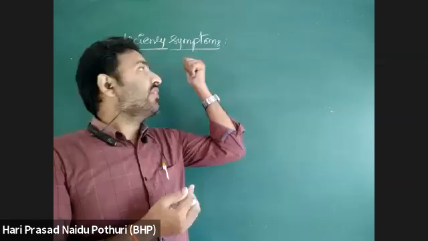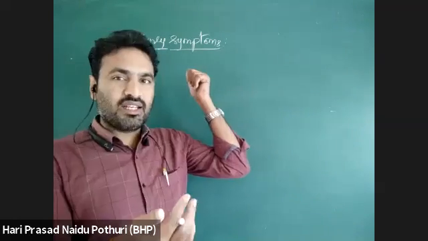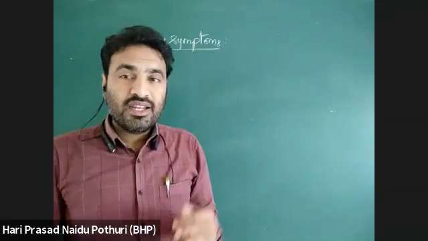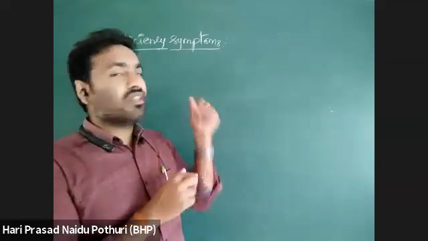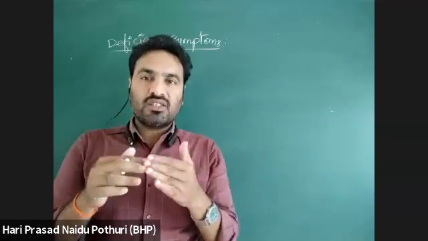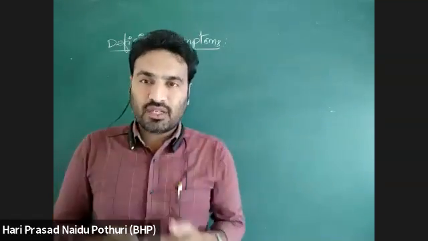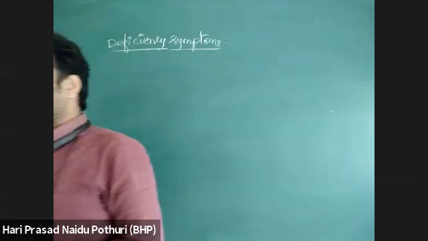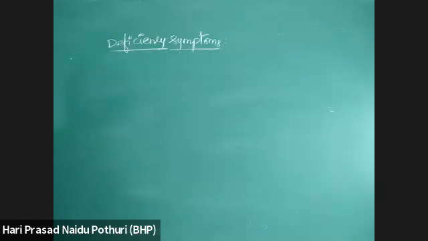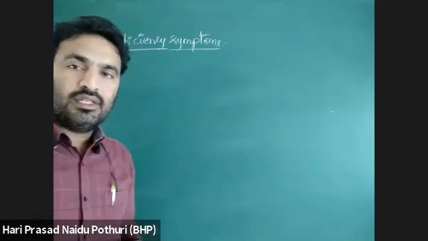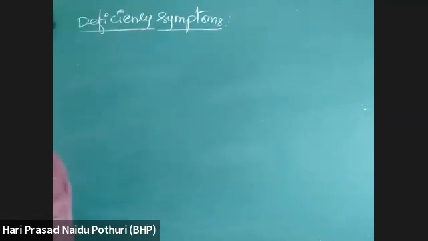When it is deficient and not replaced by any other element, what happens? That deficiency condition will cause the plant to fail to reproduce. It cannot complete its life cycle. The life cycle of the plant cannot be completed, so it fails to reproduce.